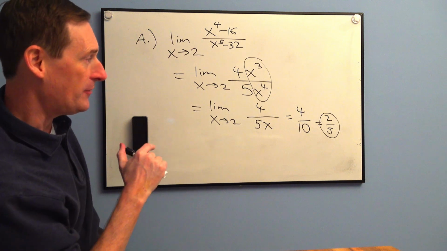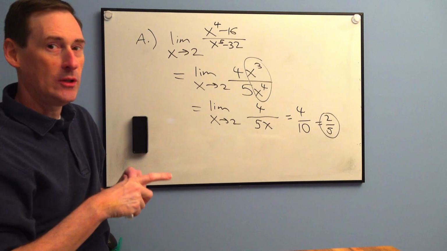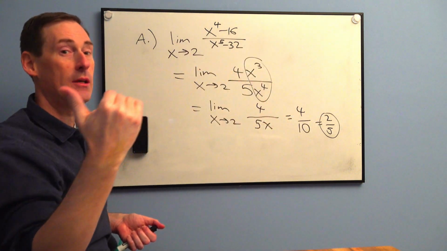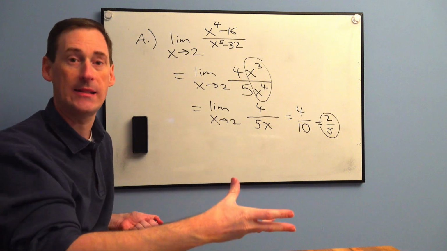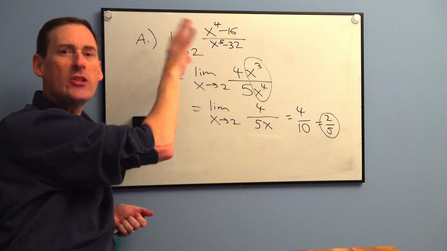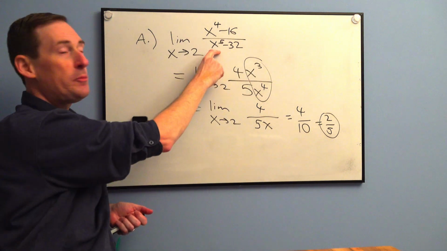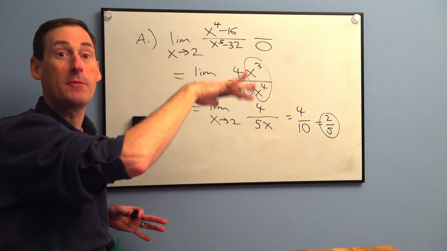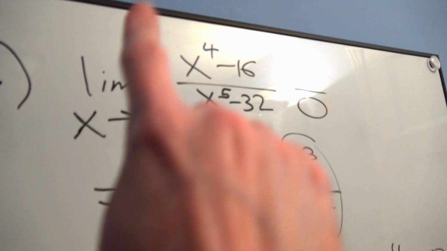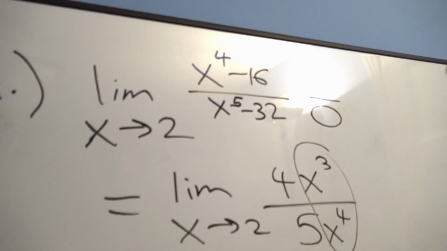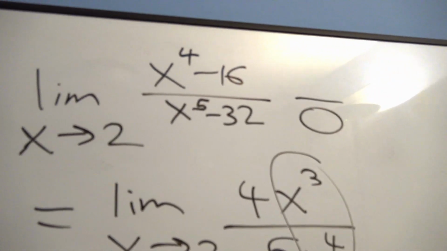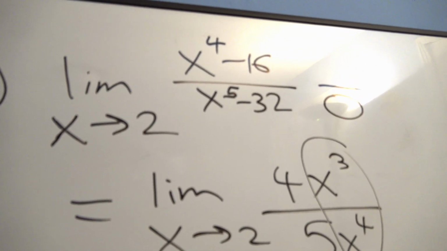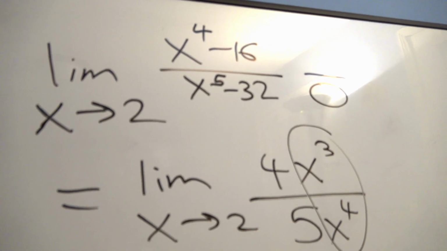So, answer is 2/5. Now, we mentioned this in chapter 8. There is only one time where a function does not exist, but its limit does exist, in a finite sense, that is. Did the equation exist at 2? No, because as soon as we plugged in 2 to the bottom, we noticed there was a 0 on the bottom, right? There was also a 0 on the top, which made it extra weird, but whatever the graph of this crazy function looks like, it can't exist at 2 because there's a 0 on the bottom, okay? And if it doesn't exist, wouldn't that be a hole, a vertical asymptote, or a jump? Now, this is not a piecewise function, so there's no jump, okay? It's either a vertical asymptote or a hole.